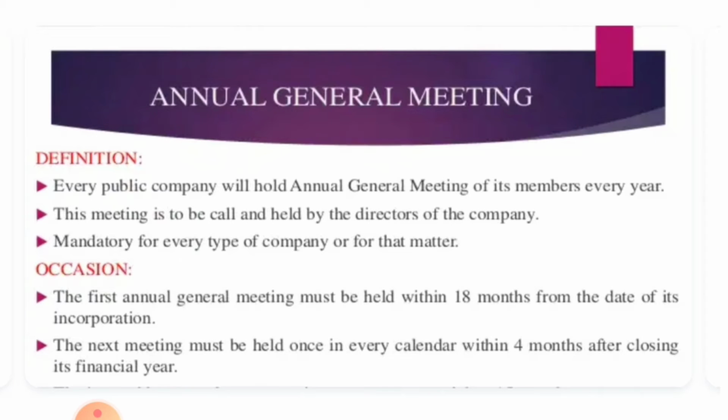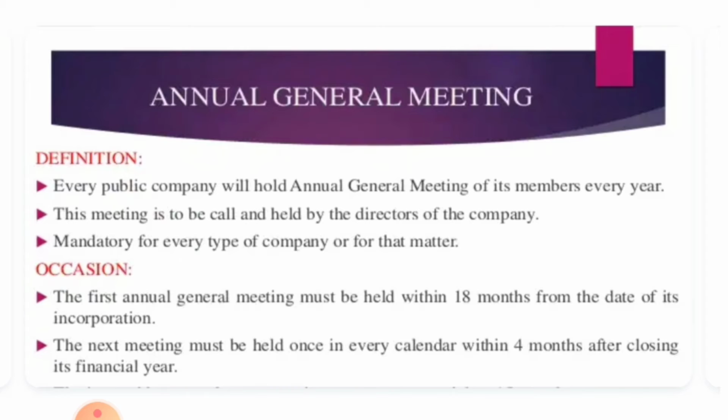So the next thing we are going to see is the annual general meeting. Every public company will hold an annual general meeting of its members every year. So yearly once this meeting will be held. This meeting is to be called or held by the directors of the company. So the directors are the ones who are going to hold this meeting.